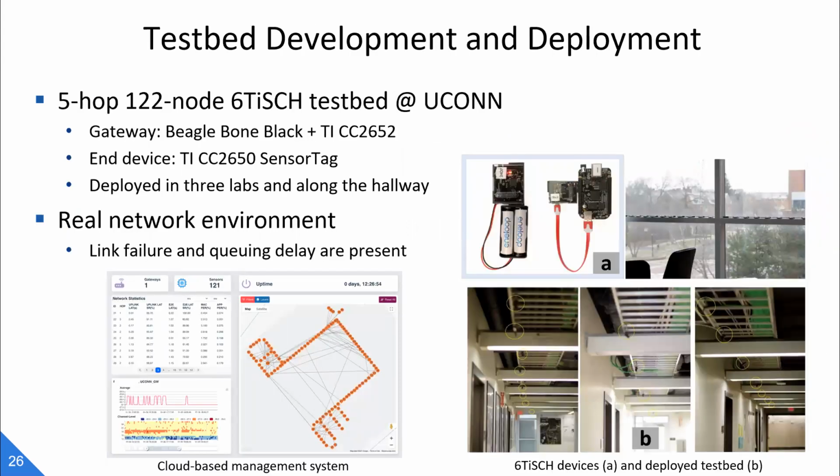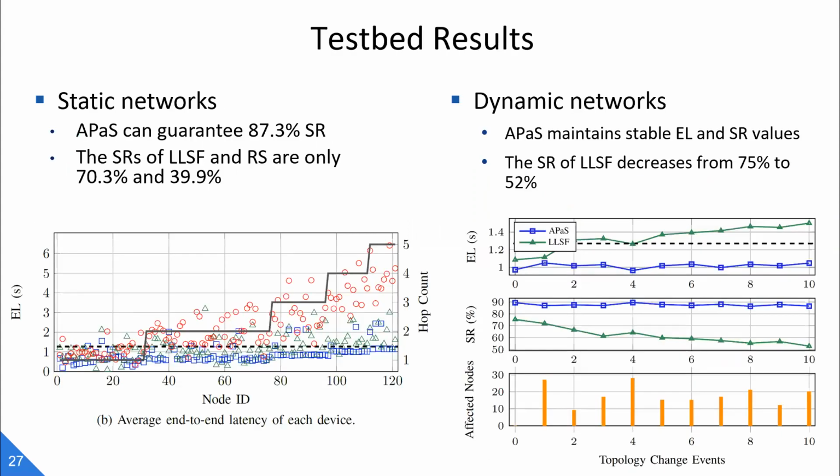Now let's move to our testbed evaluations. Since many detailed results have been shown in our demos, here we only give a sketch. In both static and dynamic scenarios, APaS maintains stable end-to-end latency and success ratio values, while the SRs of LSF and RS decrease a lot. The testbed results are consistent with those of our simulation. The only difference appears in the performance degradation for all the methods in the testbed experiments because of link failure and queuing delay in the real world.